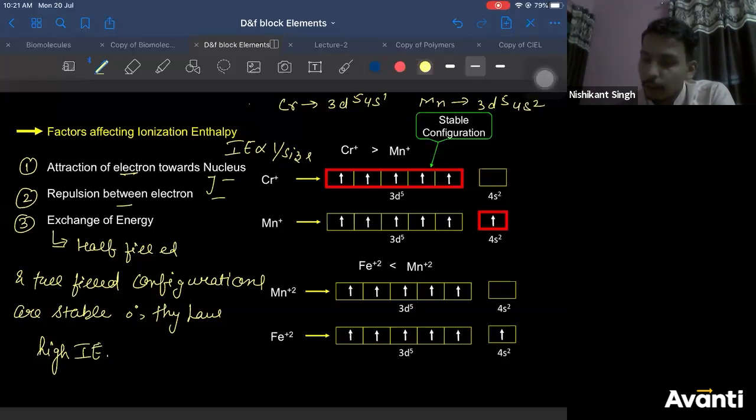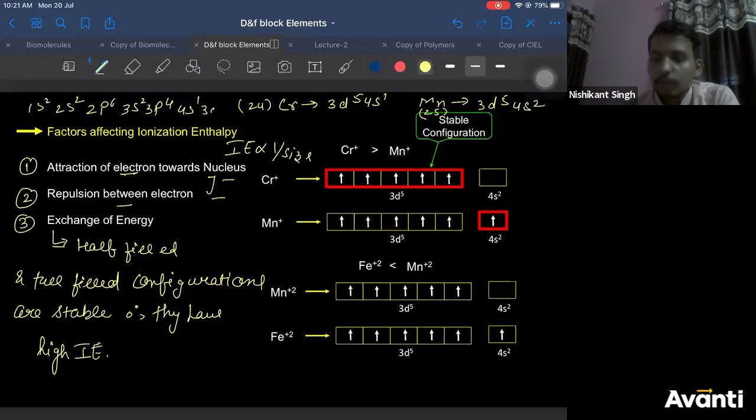So you can write their atomic number and write their electronic configuration also. So what is their atomic number? Chromium: 1s2, 2s2, 2p6, 3s2, 3p6, 4s1, 3d5. So 4s2, 3d4 it should be, but one electron from 4s jumps to 3d.